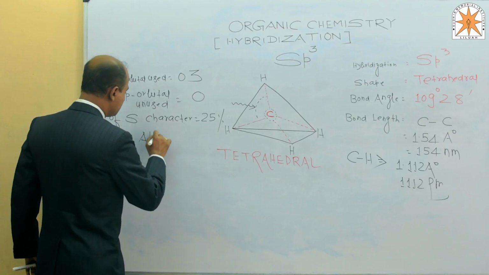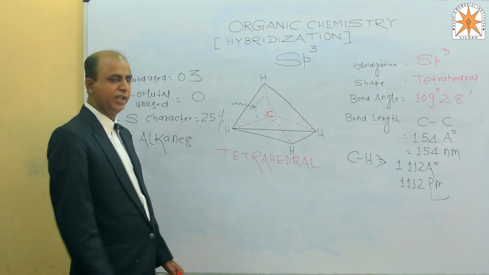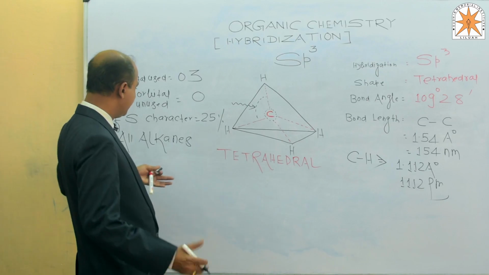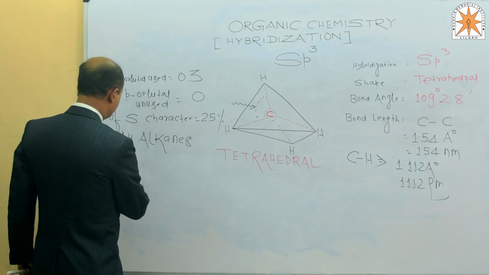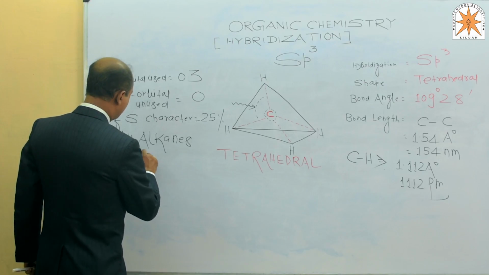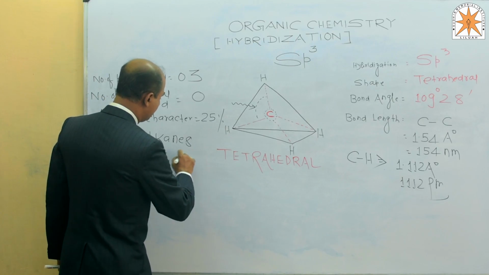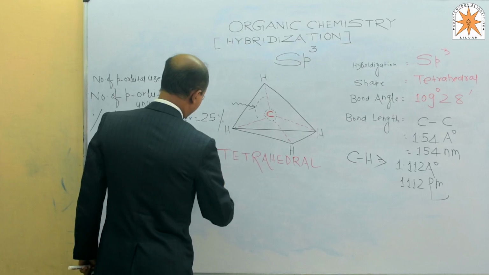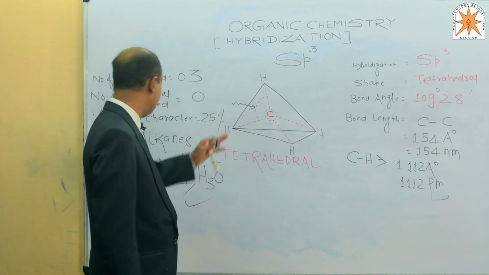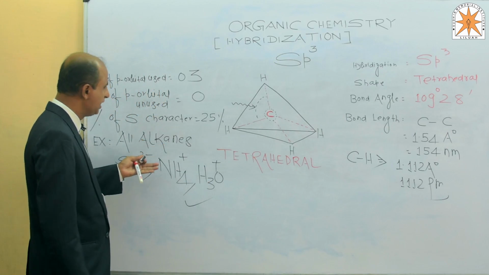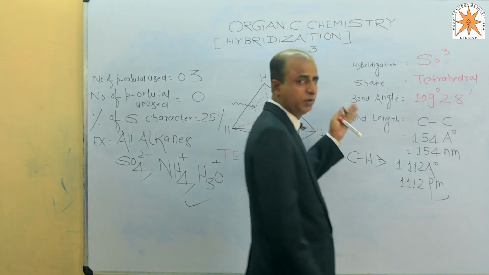The example is all alkanes, the smallest and first family of organic chemistry. In inorganic chemistry, the sulfate radical SO4 2 minus, NH4 plus ammonium ion, and hydronium ion H3O plus all contain sp3 hybridization, as do all alkanes. So this is all about the summary related to sp3 hybridization.